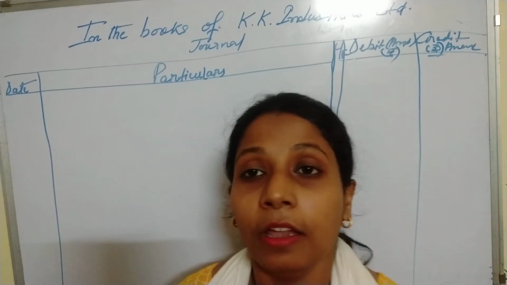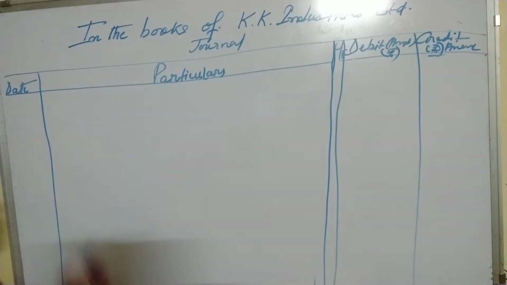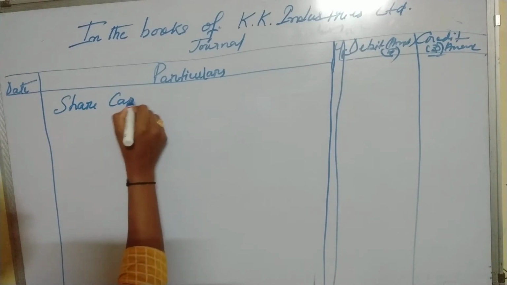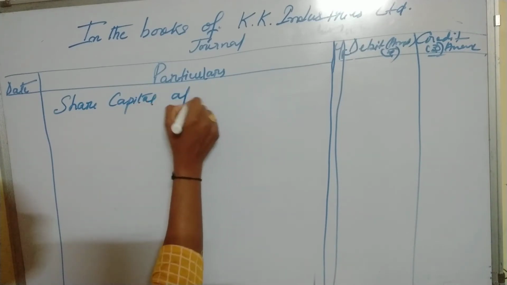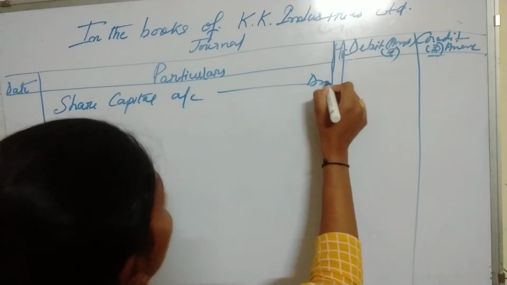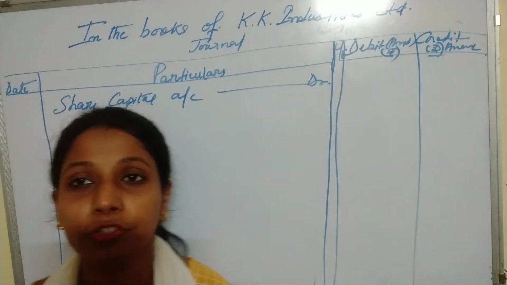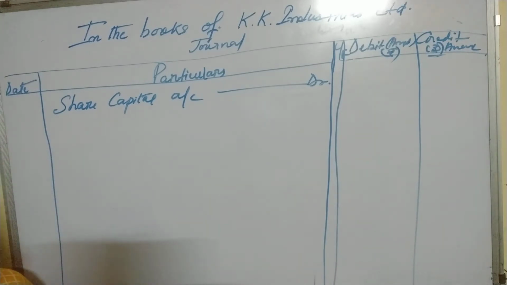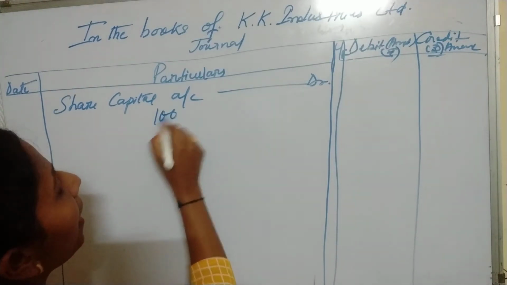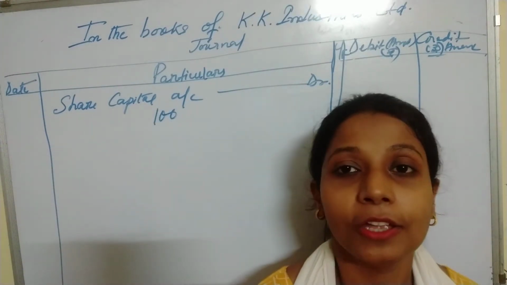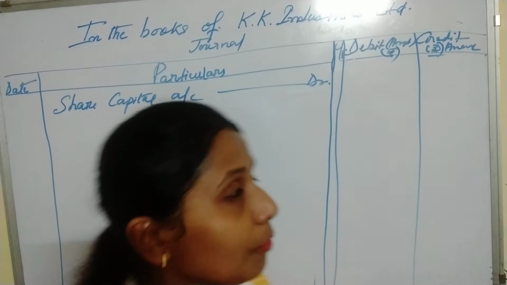Now, first of all, we will give the entry for forfeitures. So, first, share capital account debit. Now, what is the total number of shares? In our question, the total number of shares is 100. 100 shares. And what is the total amount of shares? What is the rate?